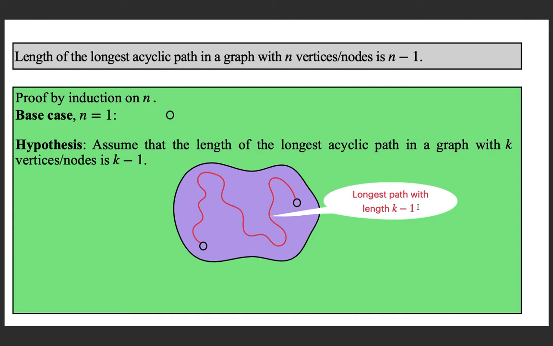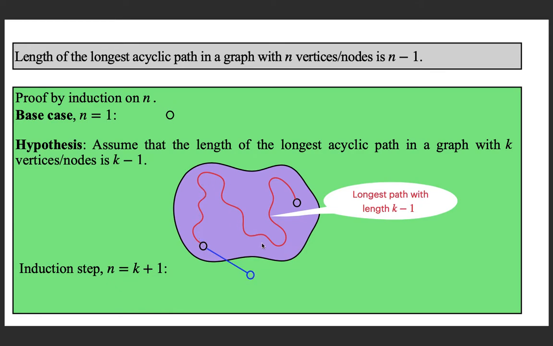Now, the induction step. For the induction step, you try adding one vertex to this graph. Note that from the induction hypothesis, the longest acyclic path is of length k minus 1. Now, if you put this edge, you can easily see that you are getting a path of length k.